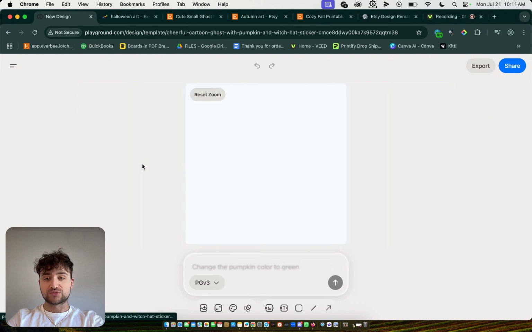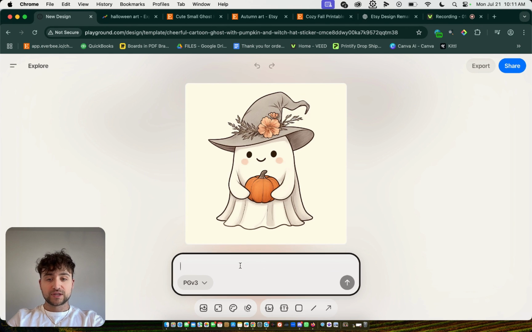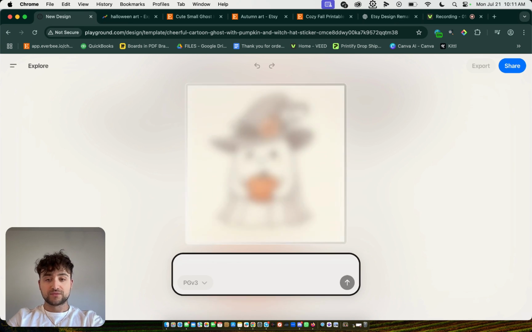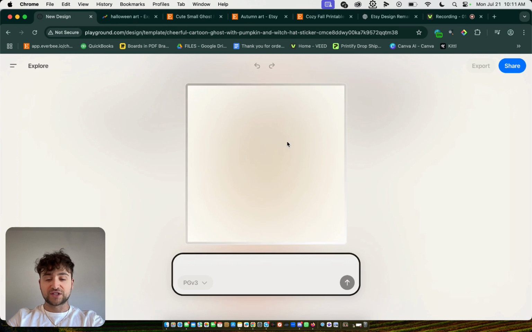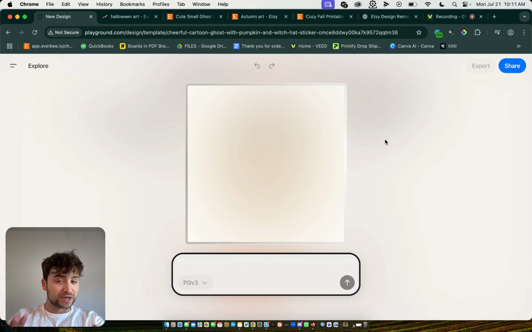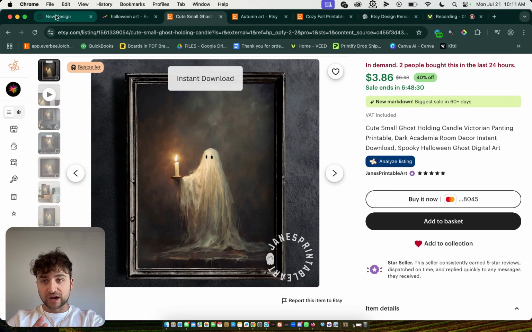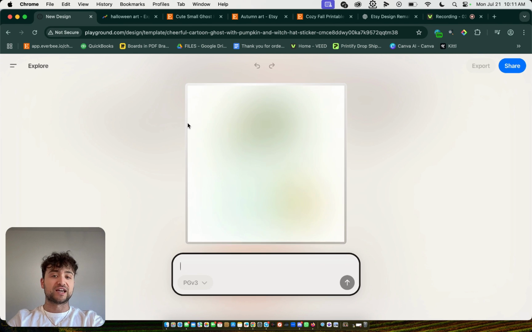So let's say I want to use this one right here, right? So I can do things like make the ghost holding a candle, right? Because also this is doing so well, it's a candle. So there's a trend of ghosts holding candles. Let's make my own version, but instead of it being a Victorian era, it's going to be a cartoon, right? Because this is like a cute cartoon kawaii styled image.